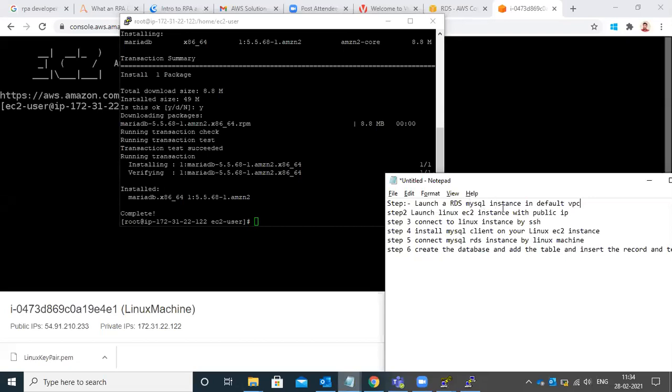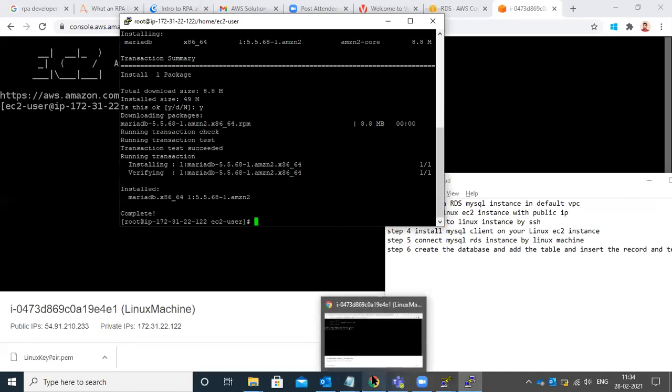Launch is first, done. Second, okay, connect to the Linux instance. Now fourth is also done, right? Install MySQL client and connect to the MySQL RDS. Now the fifth step. So now can we put the connect here? No. First you need to check whether the database is created or not.